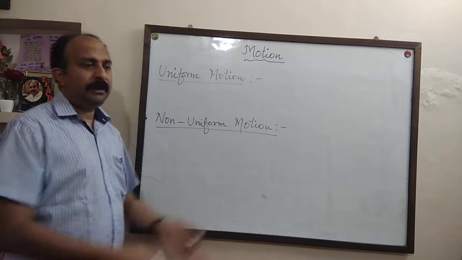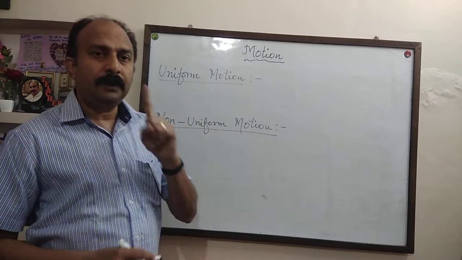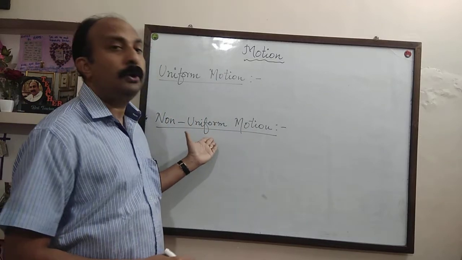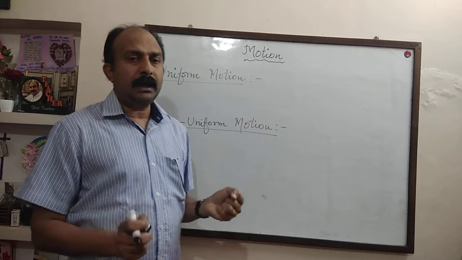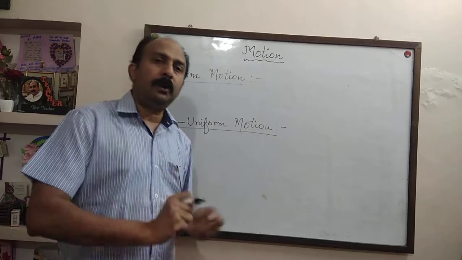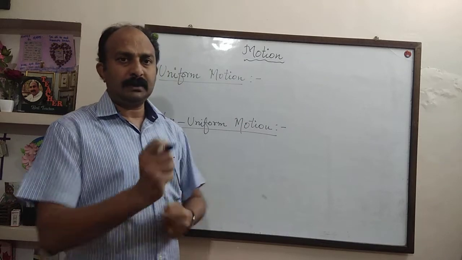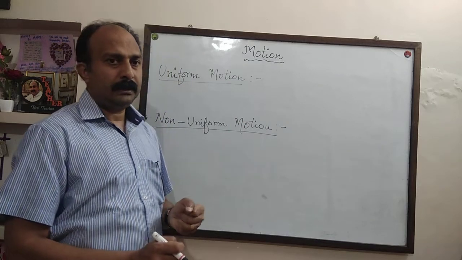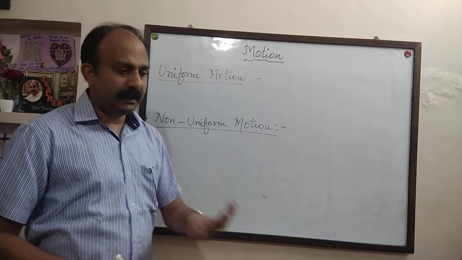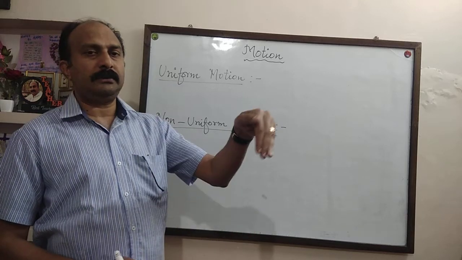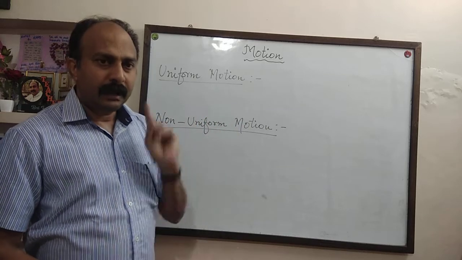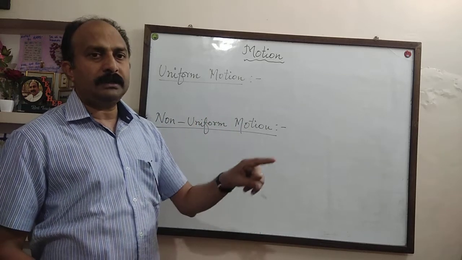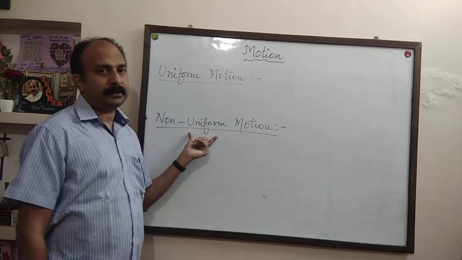Actually, when we are traveling on the road, we are in non-uniform motion because we cannot drive a car at a constant speed for a long period of time because there may be obstacles on the road. Sometimes you have to stop, sometimes you have to decrease the speed, sometimes you will increase the speed. So it is not uniform motion. So the actual motion of our vehicles on the road is non-uniform motion.